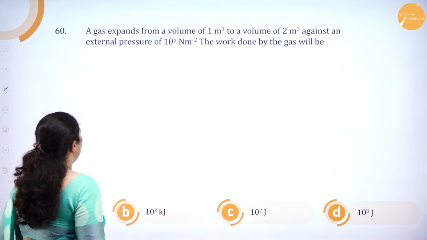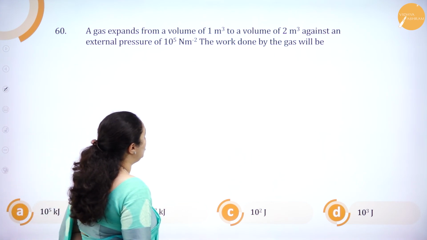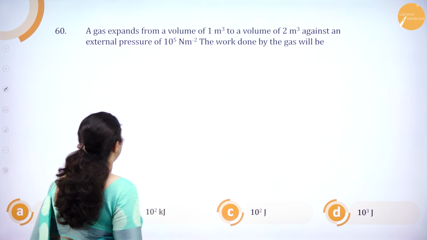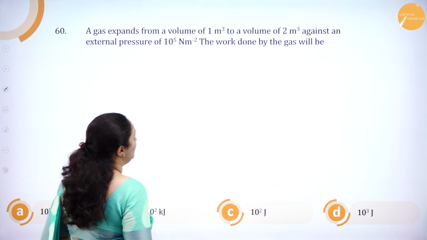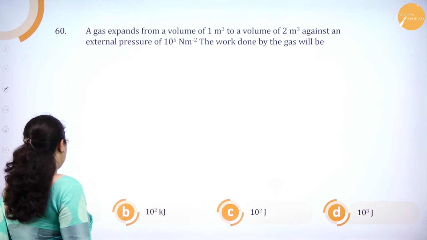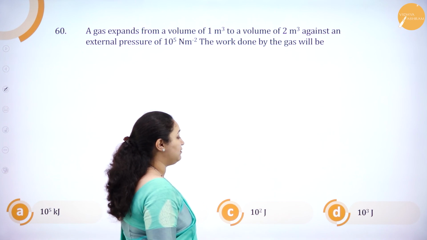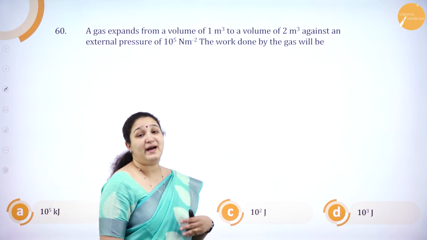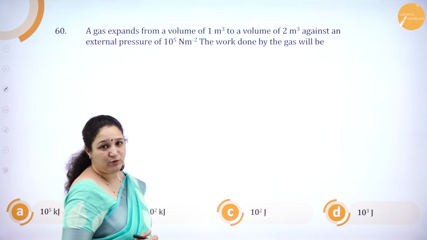Last question. The gas expands from a volume of 1 meter cube to a volume of 2 meter cube against an external pressure of 10 to the power 5 N per meter square. The work done by the gas will be 10 to the power 5 kilojoules, 10 power 2 kilojoules, 10 power 2 joules, 10 power 3 joules. So we have to find out the work done by the gas. So what is the formula which we have to use?